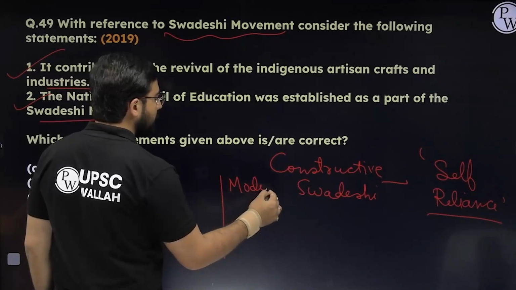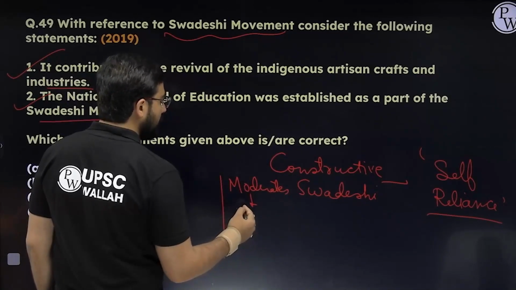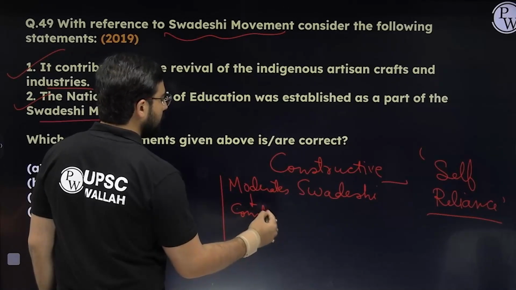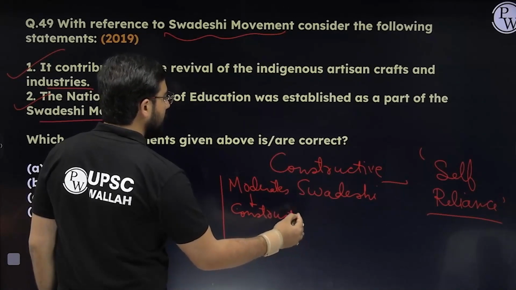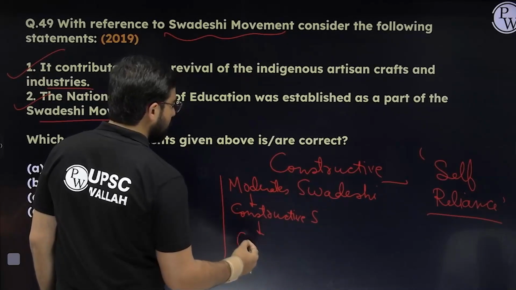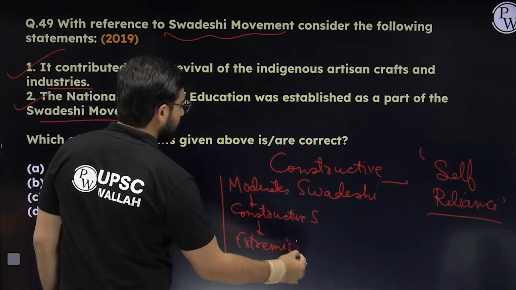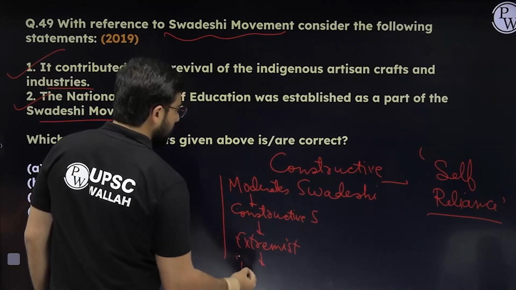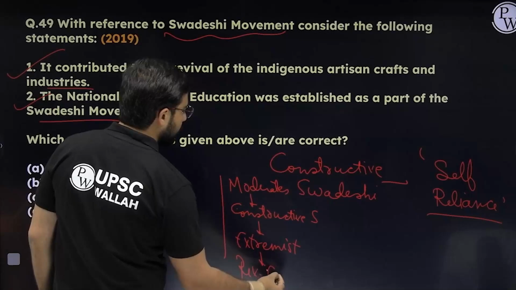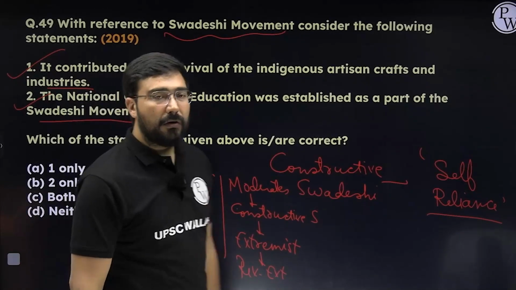First it was led by the moderates, then we see the trend of constructive Swadeshi or the self-reliance type. After constructive Swadeshi, the next trend was that of the extremists, and the last trend in the Swadeshi movement is that of revolutionary extremism. So please always remember the character of the movement.